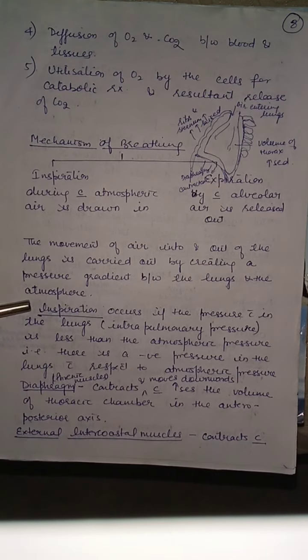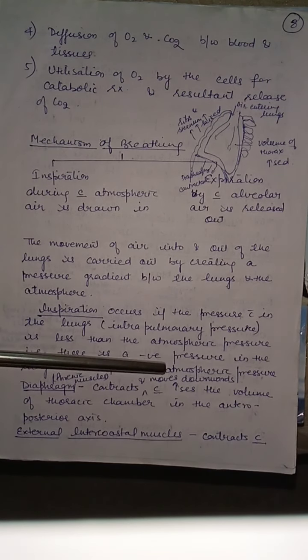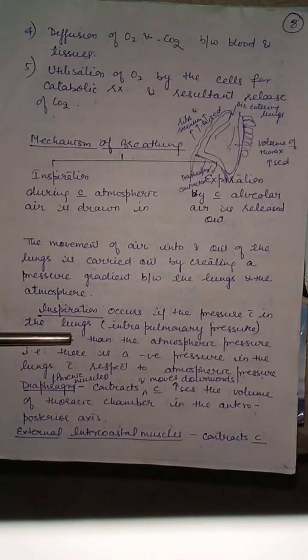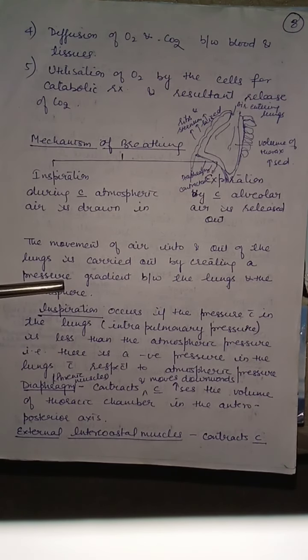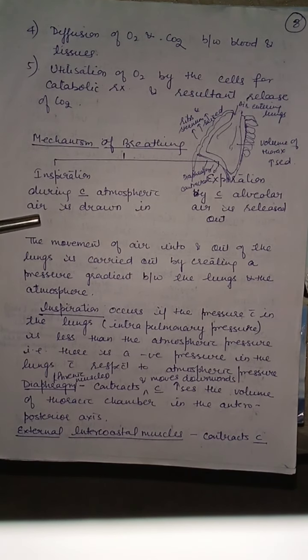That is, there is a negative pressure in the lungs with respect to atmospheric pressure. This negative pressure is created by increasing the volume of the thoracic cavity. So, how does it happen?